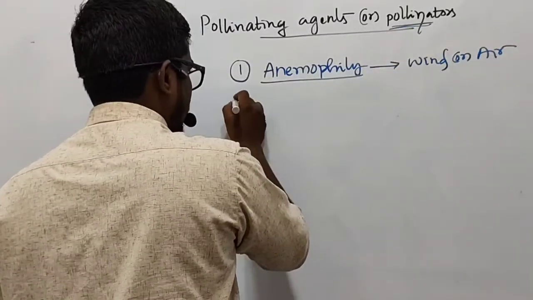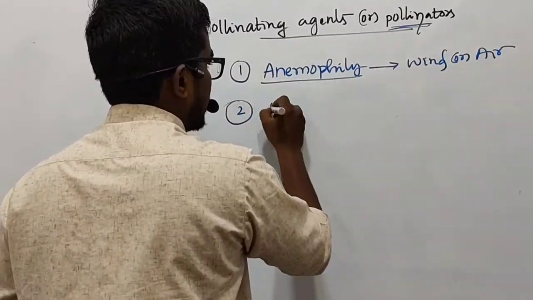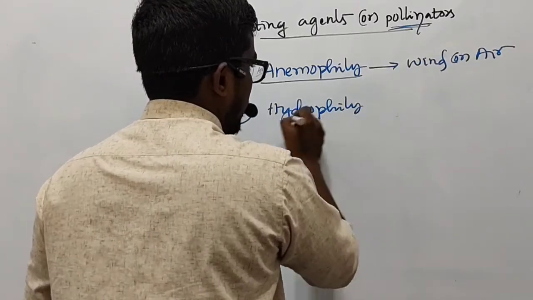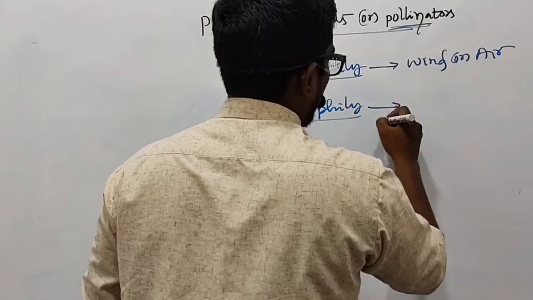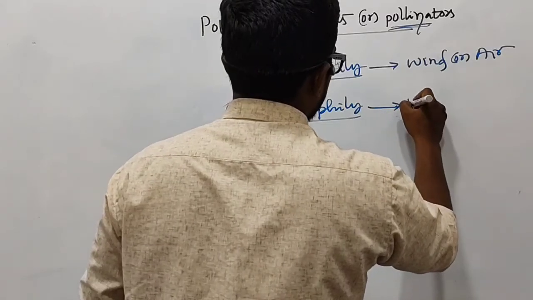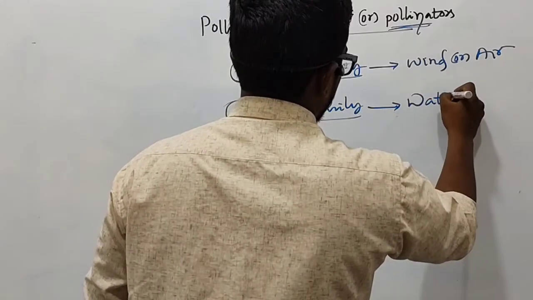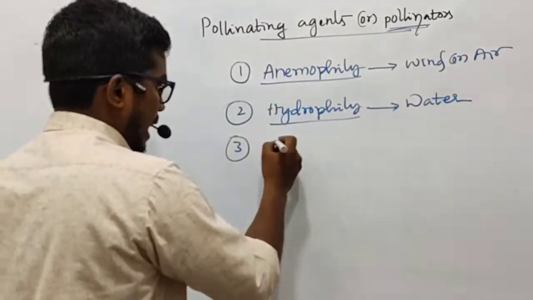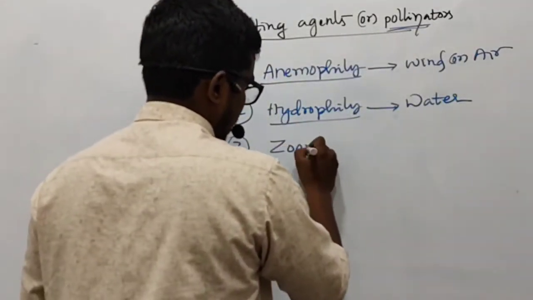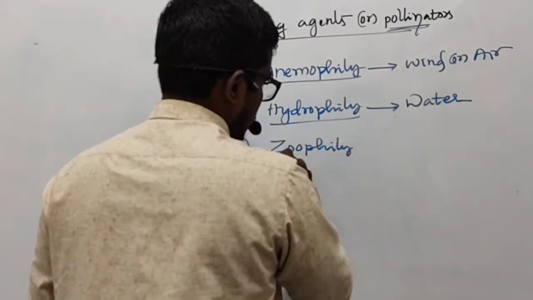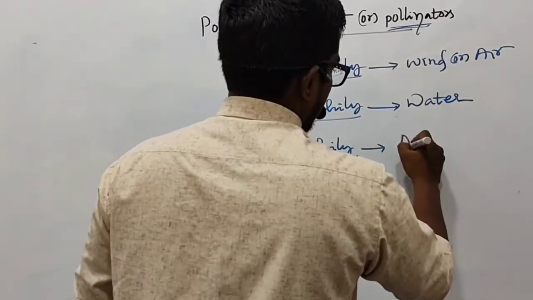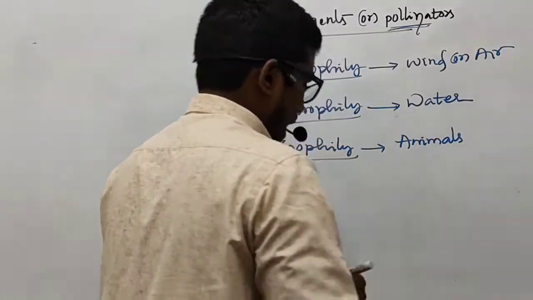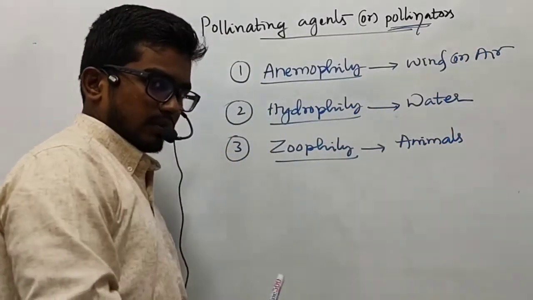Secondly, we have hydrophily. So here the pollination is brought about by the pollinators, that is abiotic, again water. Thirdly, we have zoophily. So here the animals of different kinds act as the pollinators.